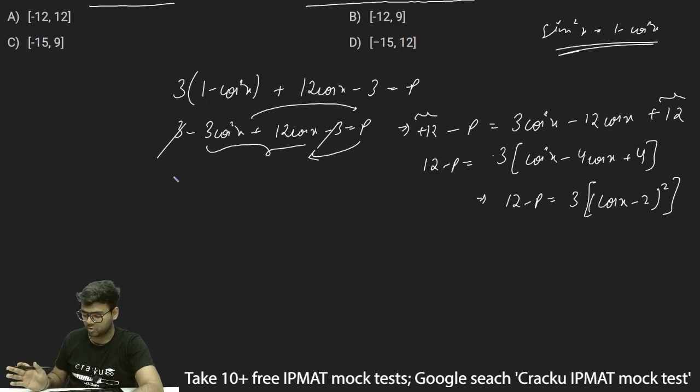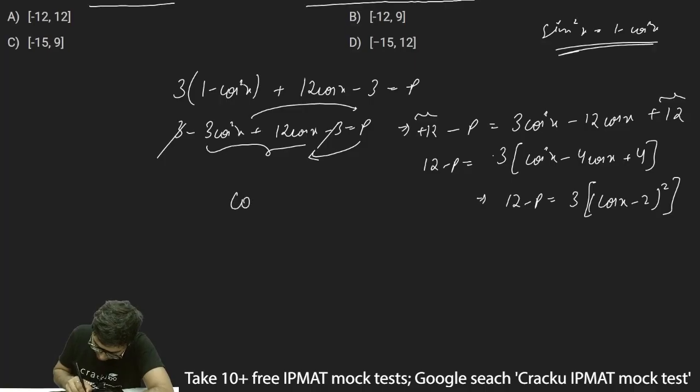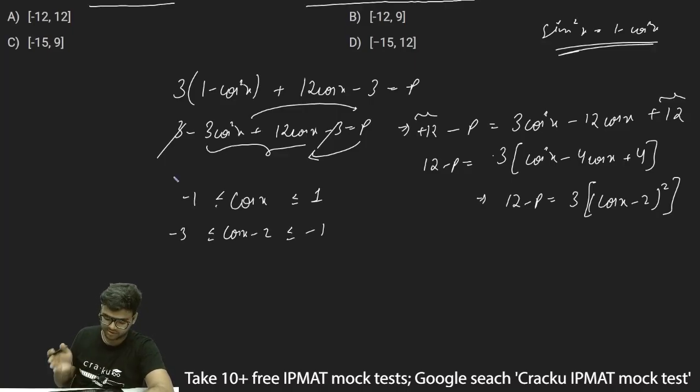So cos square x minus 4 cos x plus 4 can be written as cos x minus 2 whole square. Now I know the value of cos x is from minus 1 to 1. So cos x minus 2 will be from minus 3 to minus 1. I am just subtracting 2 from both sides. So minus 1 minus 2 is minus 3, and cos x minus 2 will be minus 3 to minus 1.